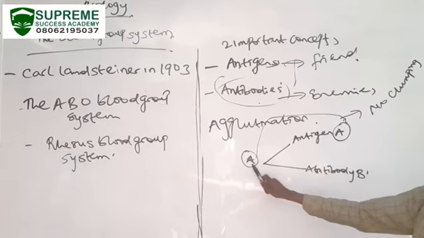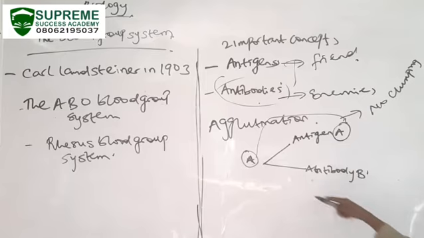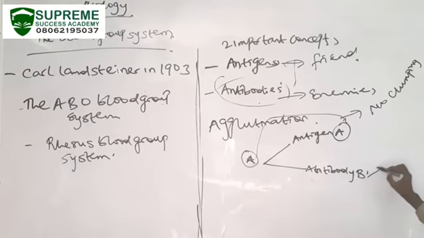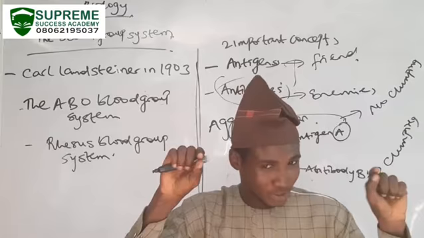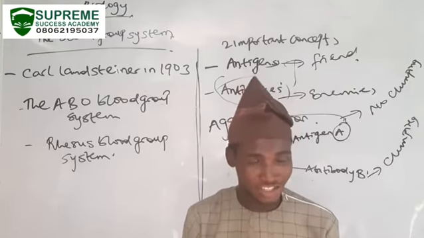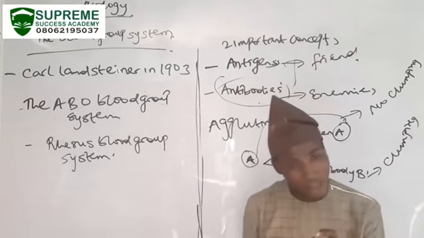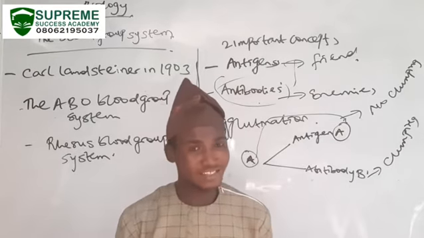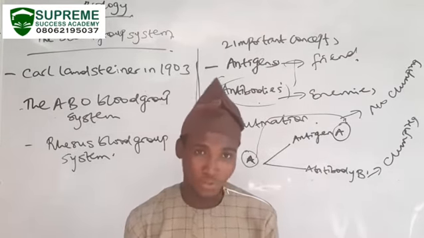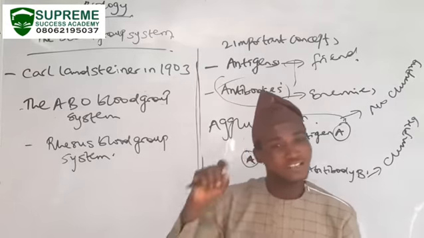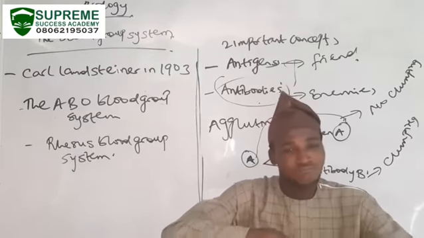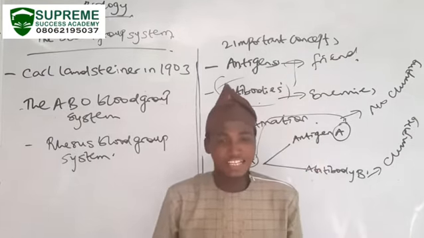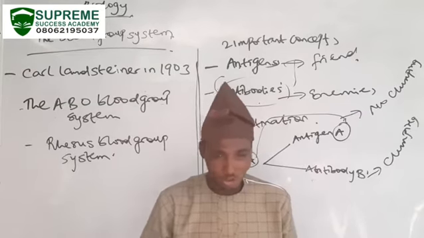But when blood group A comes in contact with another blood that has antibody B, there is going to be clumping. I repeat, when they have the same antigen, there will be no clumping. However, when they have different antigens, there will be clumping. So antibodies are like enemies to your blood group system.